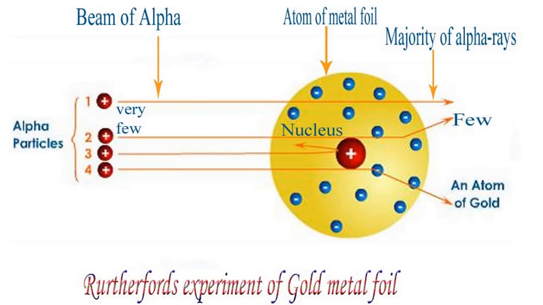Look at the numbers given for your convenience: 1, 2, 3 and 4. The particle that is in first position passed through the gold foil. Second and fourth, these particles were deflected by the foil by large angles. Third one appeared to rebound.